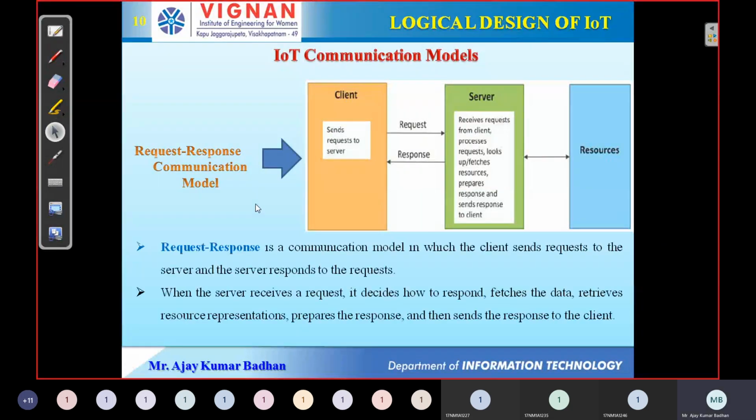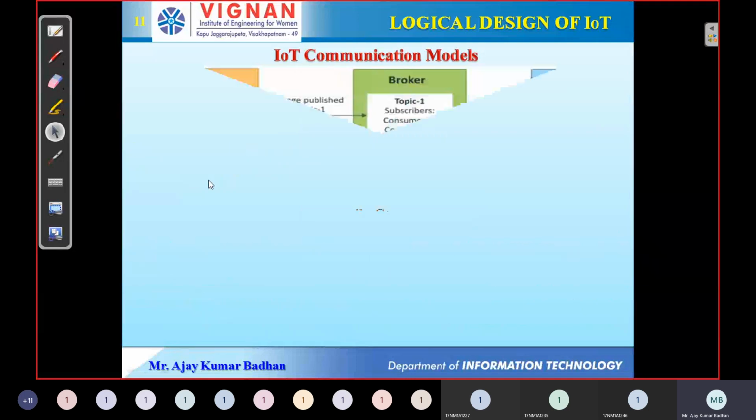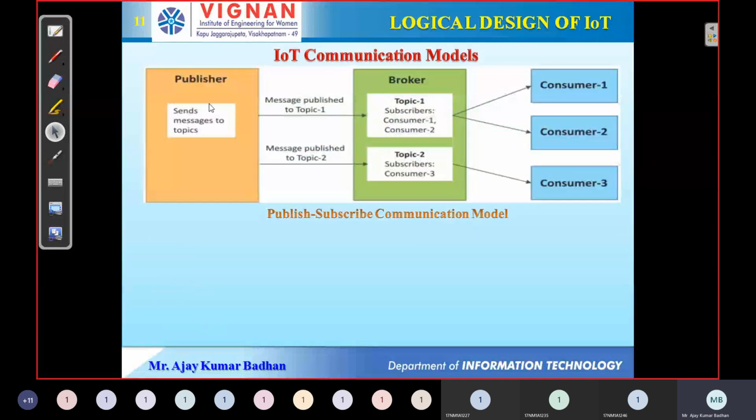Okay, so next, that is what I'm explaining here, data retrieving and fetching. After this, the next model we have is called the publisher-subscriber model. Remember I told you MQTT uses the publisher-subscriber model. So here this is a publisher, now this is your subscriber. This is what we call the server. This is you, and I told you this is based on client-server.